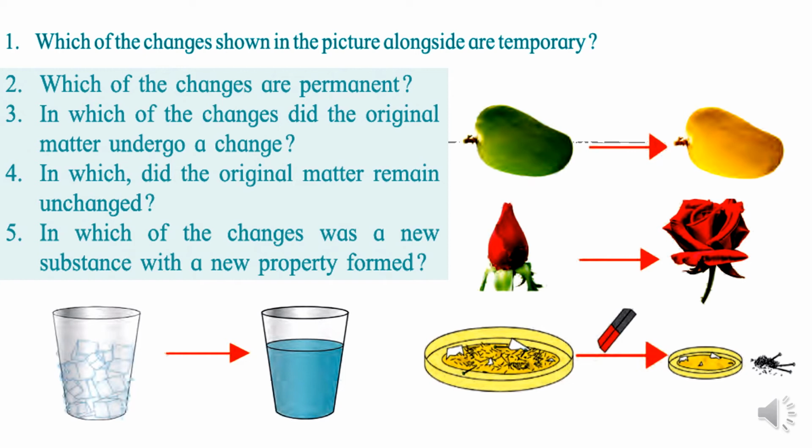If you smell a raw mango and if you smell a ripened mango, you will find extreme difference between the two, right? हमारे पास अगर दोनों मैंगोज होंगे, एक कच्चा और एक पक्का, you can easily see that it is a new property which has been formed and it has many changes as compared to the original product.